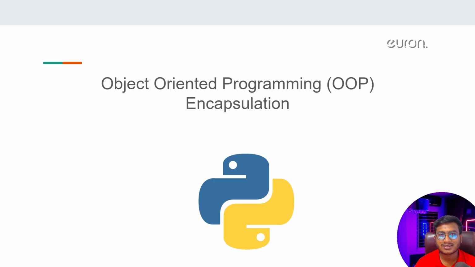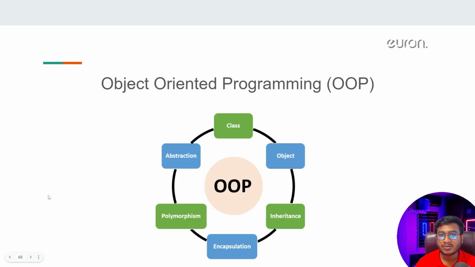Hi everyone, welcome to this video. In this video, we'll be discussing another very important object-oriented programming concept called encapsulation. I think you remember I showed you one image. In that image, I told you we'll be discussing some very important concepts inside object-oriented programming. This was the image. We have already discussed classes and objects. So in this particular video, we'll discuss what encapsulation is. Then we'll discuss polymorphism, inheritance, abstraction, and so on. Everything we'll try to discuss.